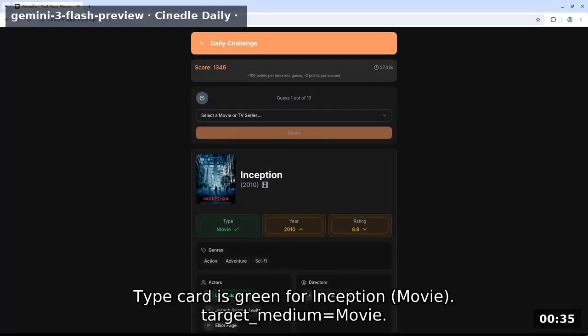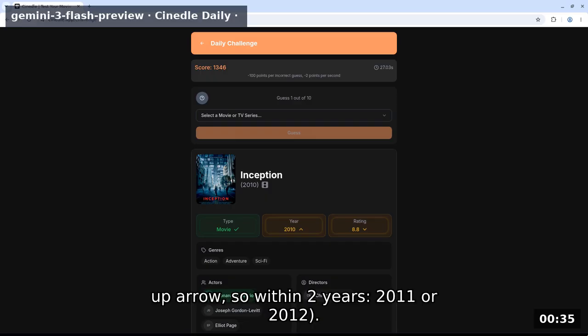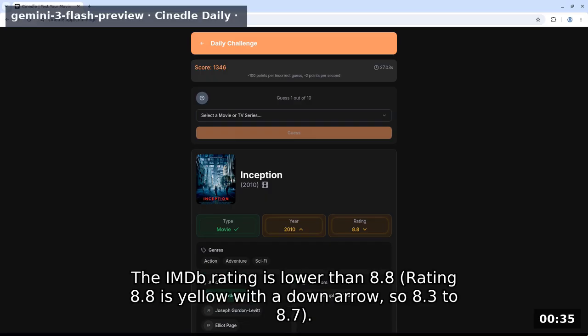Type card is green for Inception movie. Target medium equals movie. The target is a movie released after 2010. Year 2010 is yellow with an up arrow, so within 2 years, 2011 or 2012. The MDB rating is lower than 8.8. Rating 8.8 is yellow with a down arrow, so 8.3 to 8.7.